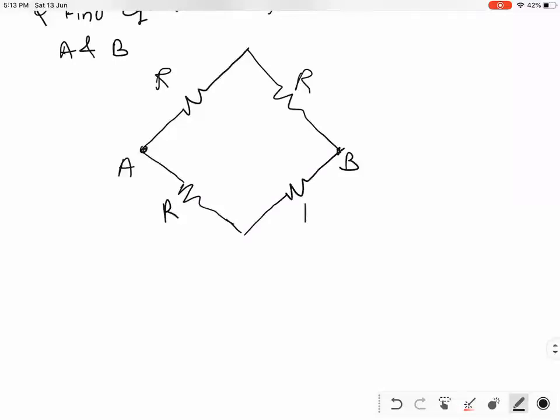This is R. This is also R. And there is a resistance 5R. What is the equivalent resistance between A and B?